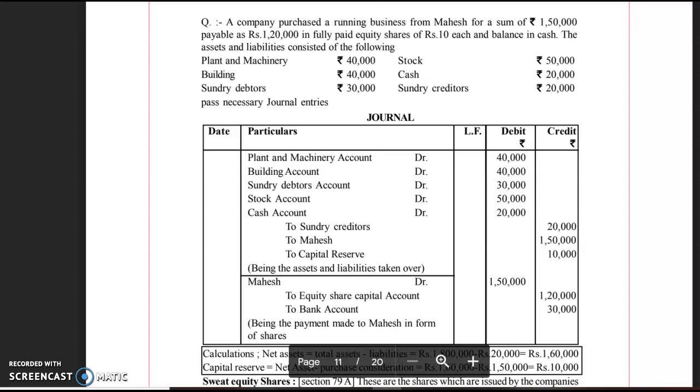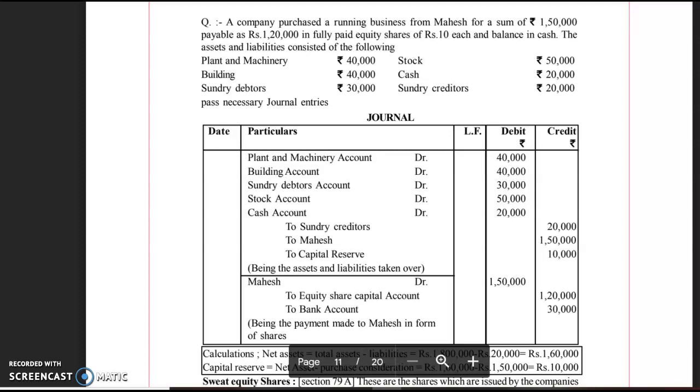Here in this question, I read the statement: a company purchased a running business from Mahesh for a sum of rupees 1,50,000, payable as rupees 1,20,000 in fully paid equity shares of rupees 10 each, and the balance in cash. The assets and liabilities consist of the following. Certain assets are given and some liabilities are given.